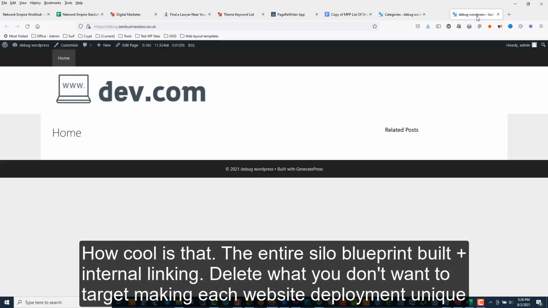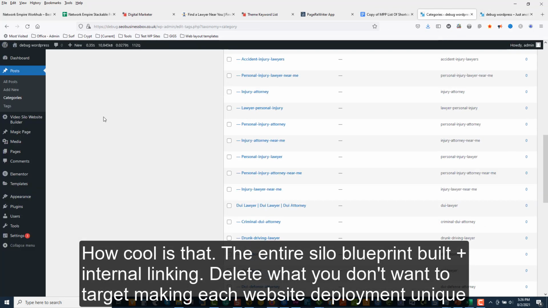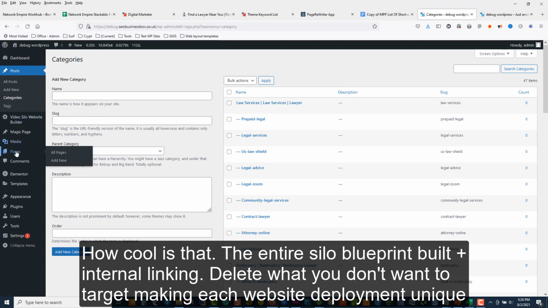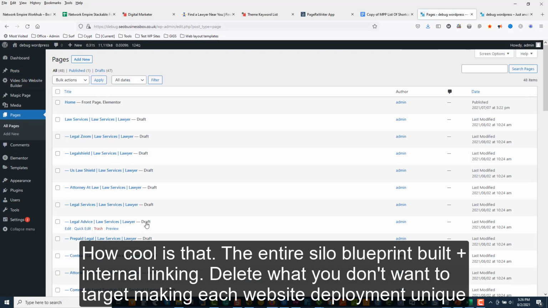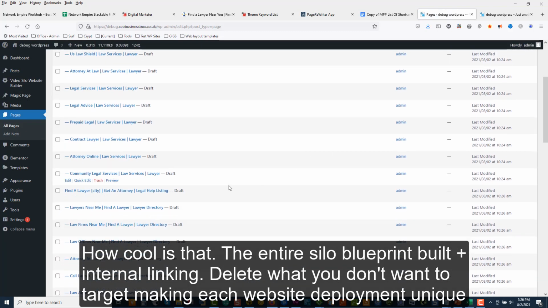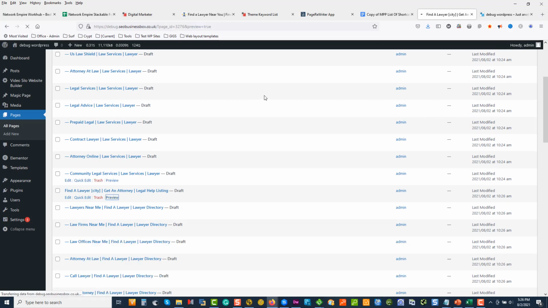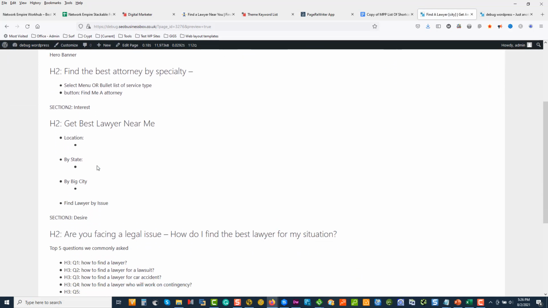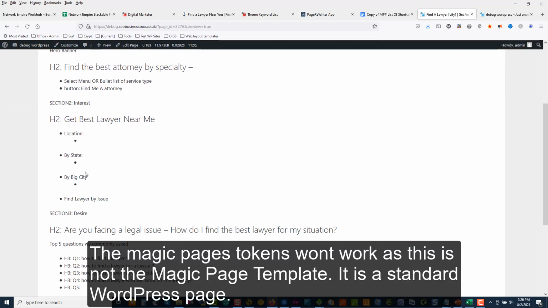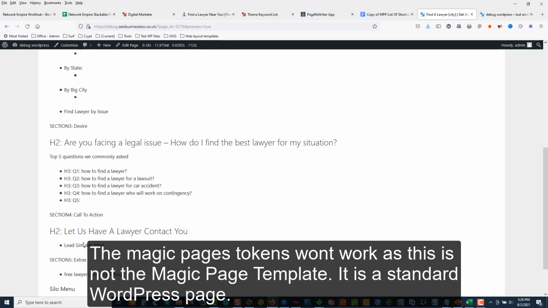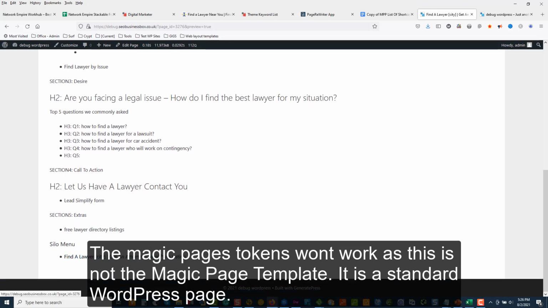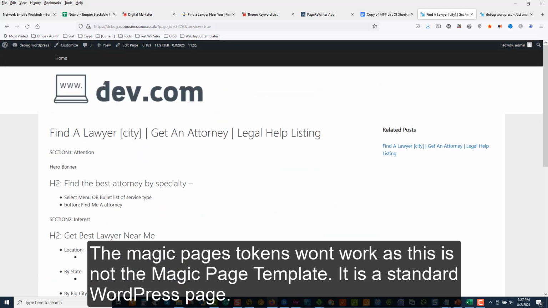I'll close down that cron. And if we go look at the pages again, we're ready to start working on our website. All right. So if we come down to find a lawyer and I click preview, you'll start seeing that the magic page stuff is not showing up here, but there's our content template that we've created. All right. Find a lawyer, city, get an attorney help, legal help listings. All right. So there's our post title.